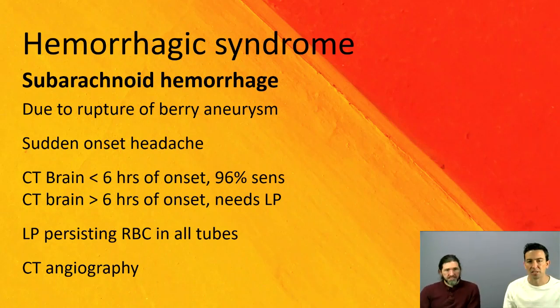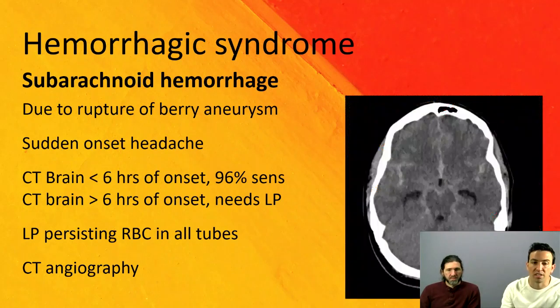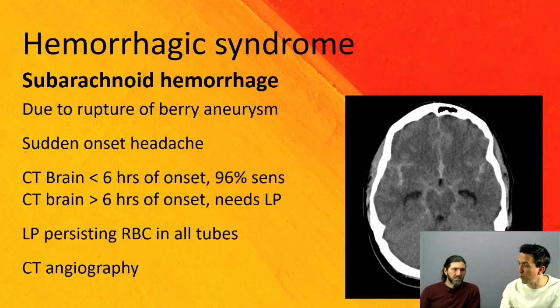And then management comes into play. There's a lot of controversy about how this is worked out, but for test-taking purposes, we'll make it really simple. The first thing you do is obviously a CT scan looking for a hemorrhagic stroke. If it's less than 6 hours, that's where it's most sensitive. You have evidence of a stroke on examination. CT scan is obtained, less than 6 hours from onset, and this is what you see.